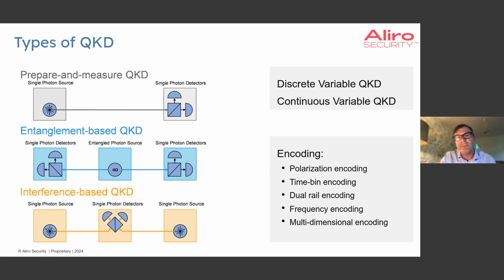And finally, there are multiple ways to encode the key bits into the quantum state of individual photons. In this seminar, all of my examples will use polarization encoding because that's the easiest to explain and the easiest to understand. But time bin encoding is also popular, and there are several other less popular, less used encodings.